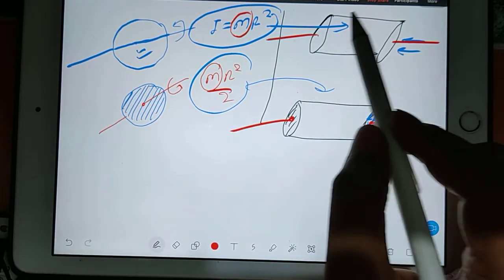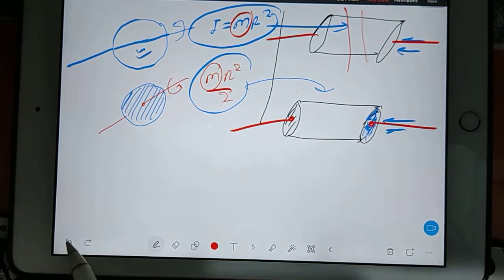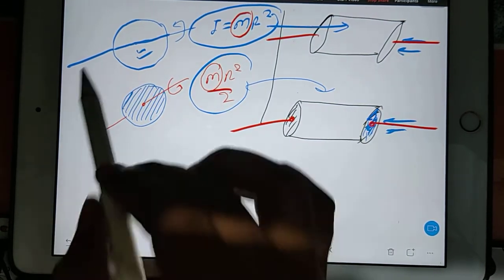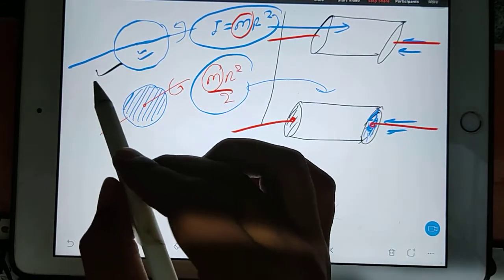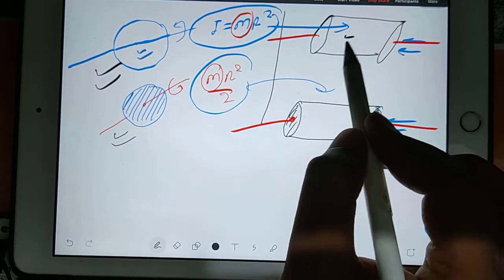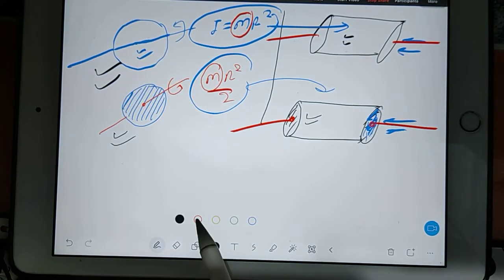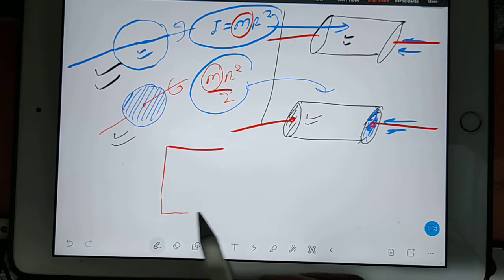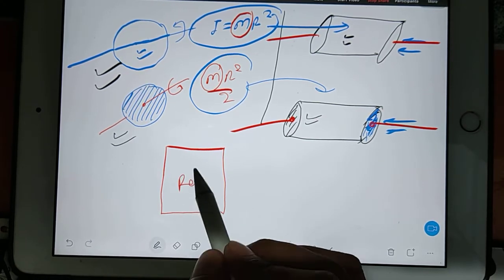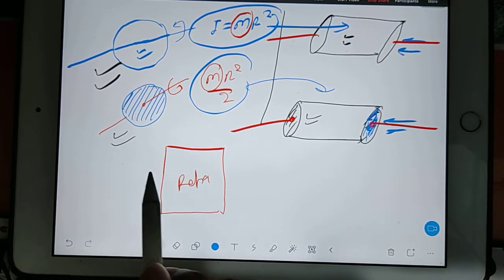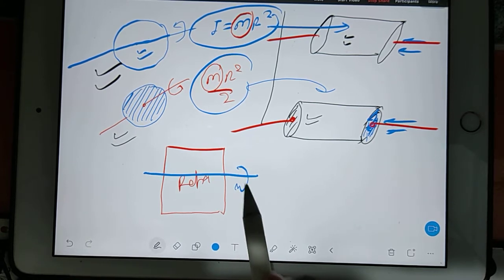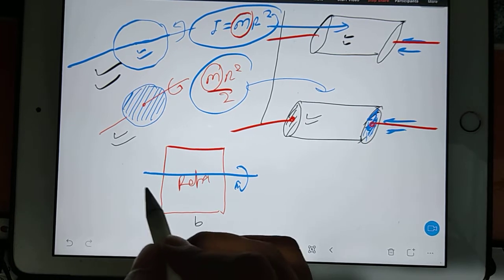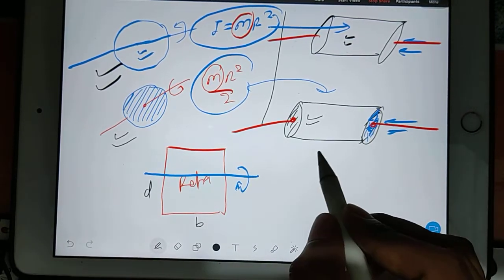Okay, not any other, only passing through center of mass. Okay, so this is about ring, disc, hollow cylinder, solid cylinder. After that, one more thing you have to tackle, very special for you. If you have any rectangle and this rectangle is revolving around this axis, okay, suppose this is my B, this is my D. Okay, now another case.